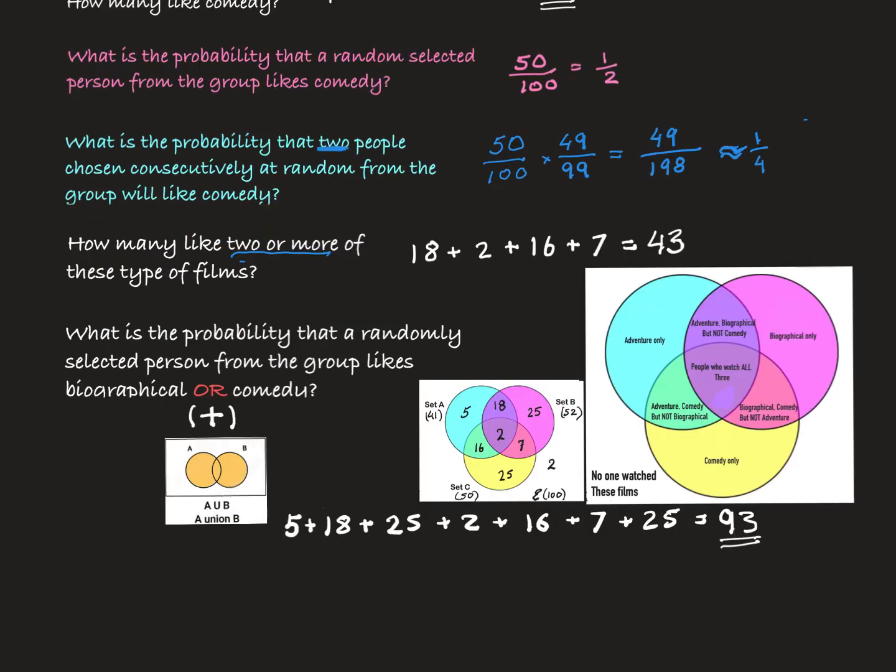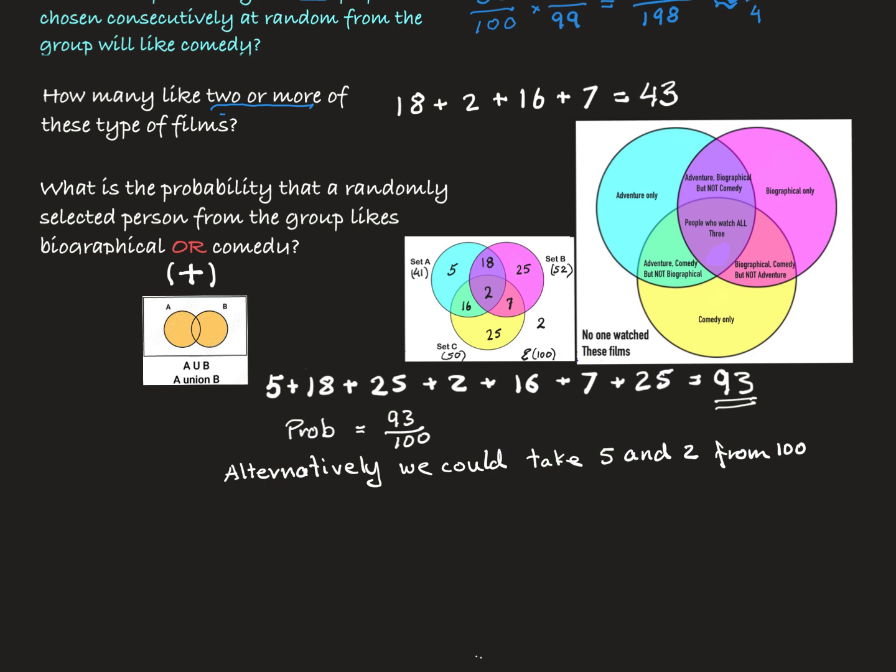And this will be 93, but if we wanted the probability of this happening, then it will be 93 over 100. Now, alternatively, if you noticed, we could have done it because we know that the only ones that do not fit into those 2 circles is 5 and 2. So alternatively, we could have said, let's take 5 and 2 from 100. That will give us also 93. And the probability will be 93 over 100.